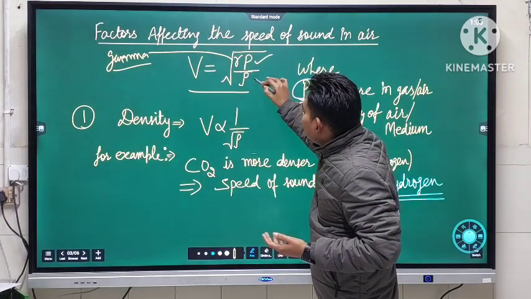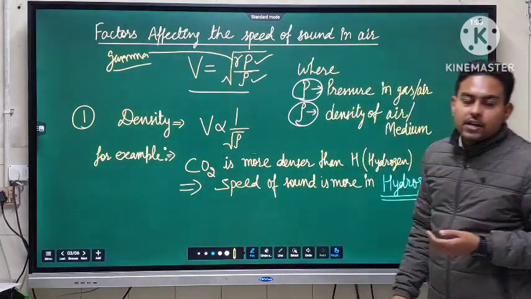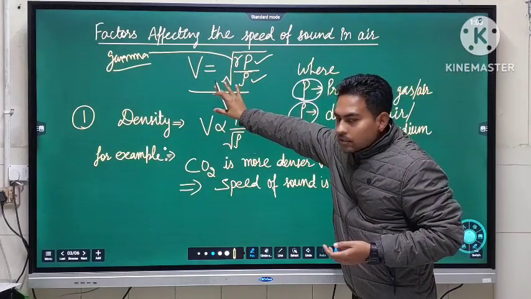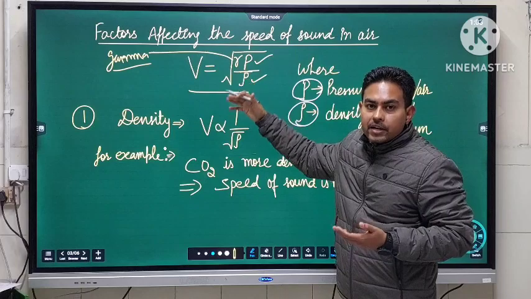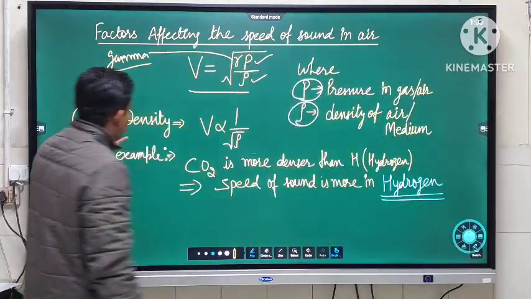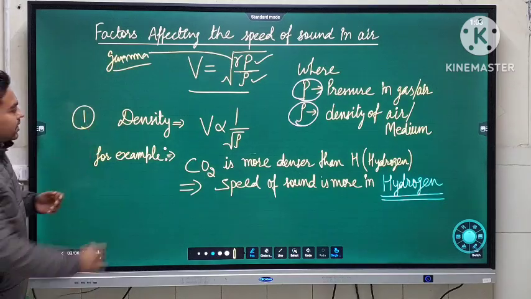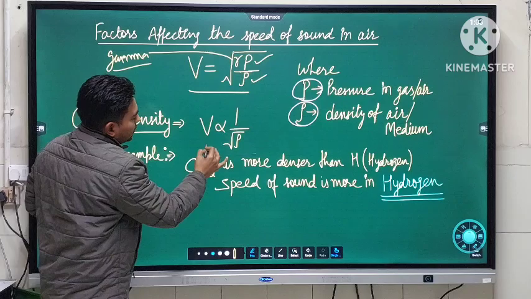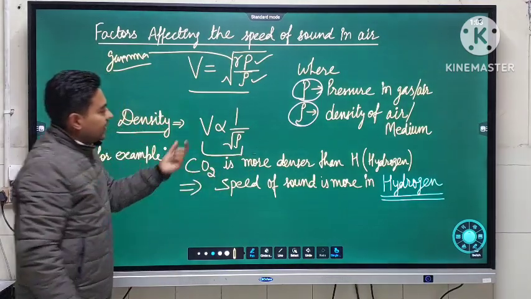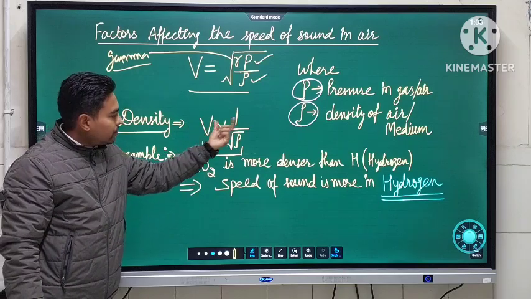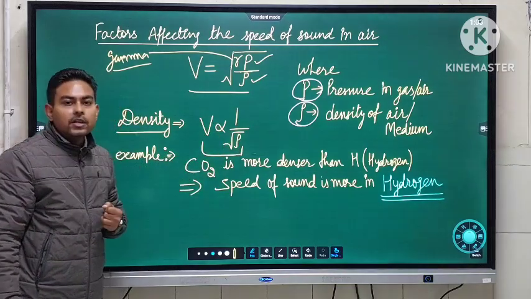So first is pressure and here it is density of the medium. Particularly we are discussing the speed of sound in the medium, for example gases or air. So the first factor which is affecting the speed of sound is density. As you can see from this equation, the speed of sound is inversely proportional to the density of the medium.